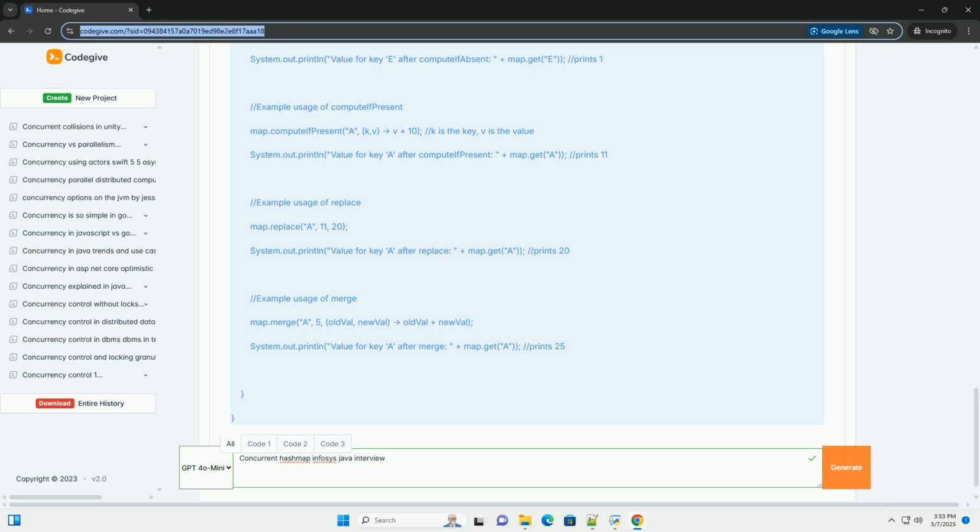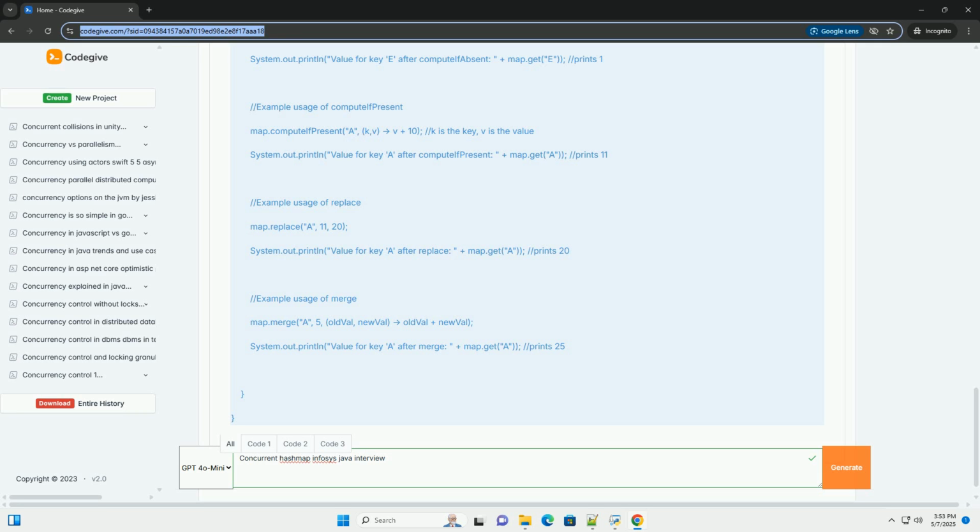5. What is a weakly consistent iterator, and how does it relate to ConcurrentHashMap? Answer: A weakly consistent iterator is an iterator that reflects the state of the collection at some point in time, but it might not reflect all modifications made to the collection after the iterator was created. ConcurrentHashMap iterators are weakly consistent. They guarantee to traverse elements only once and will not throw ConcurrentModificationException, even if the map is modified concurrently during iteration.